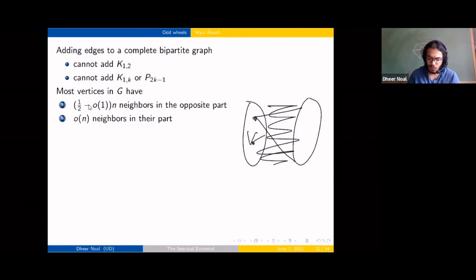One can see that if you have a lot of neighbors in your own part, then the common neighborhood of you and your neighborhood in your own part might induce a wheel. There's this ugly diagram I'm trying to draw, but what I mean to say is these vertices, since they have a large degree inside their own part, would end up having a wheel as a subgraph.